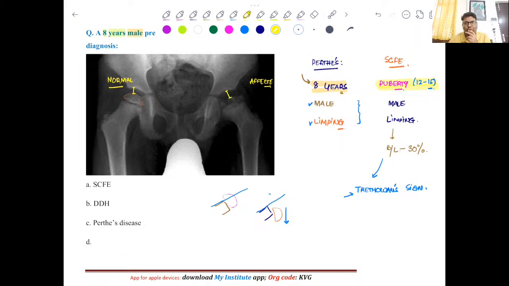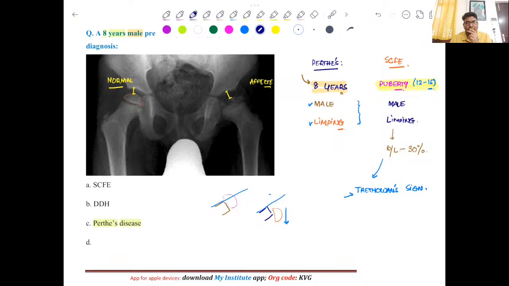So this is one more valuable point which goes in favor of Perthes disease. So overall, this is a classical case of Perthes disease, and I think it is not a case of developmental dysplasia of hip, because usually if it is a case of developmental dysplasia of hip, there should be asymmetry of the groin folds. The gait is very typical.